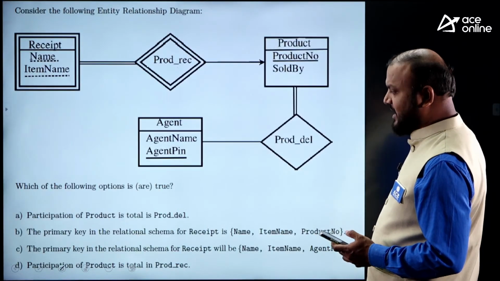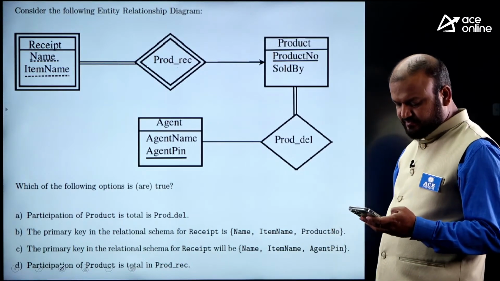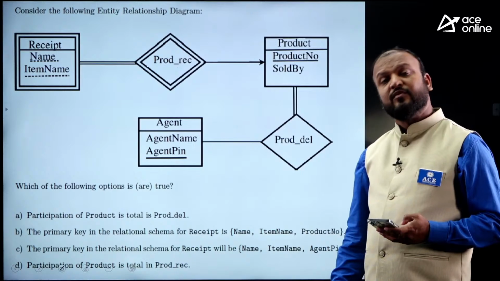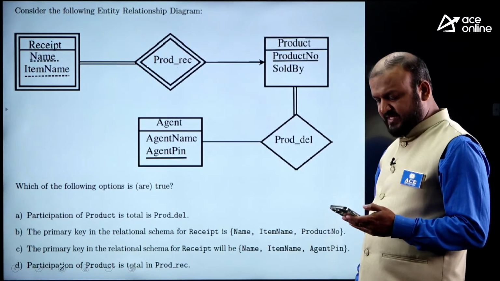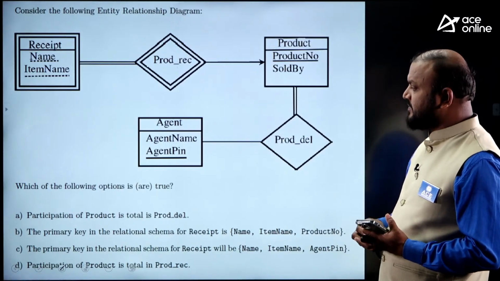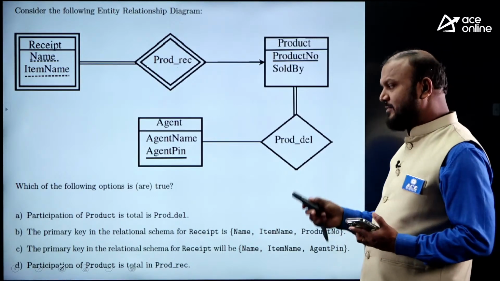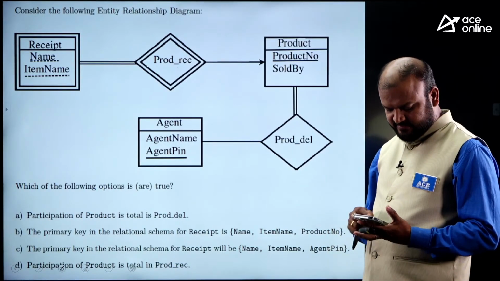Okay, question on ER models. So far, the questions on ER models have been conversion based. You may expect different kinds of questions also. Consider the following entity relationship diagram. Which of the following options is are true? Make it fast. I will give you just 1 minute, not more than that.